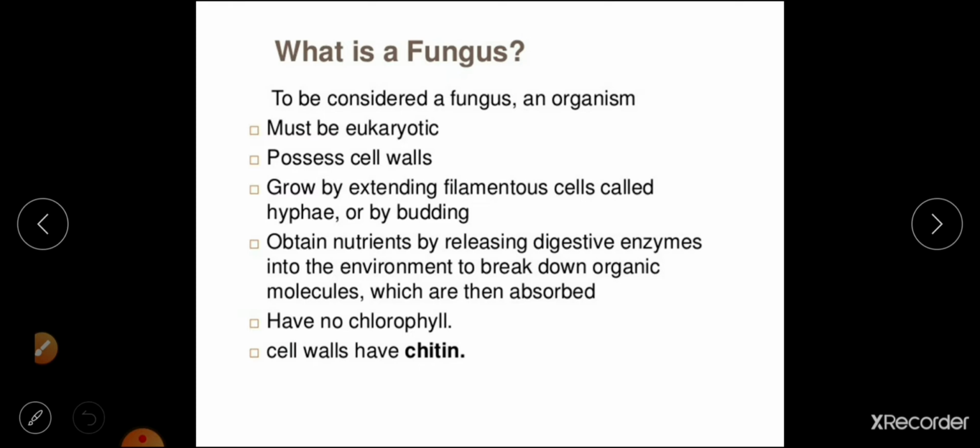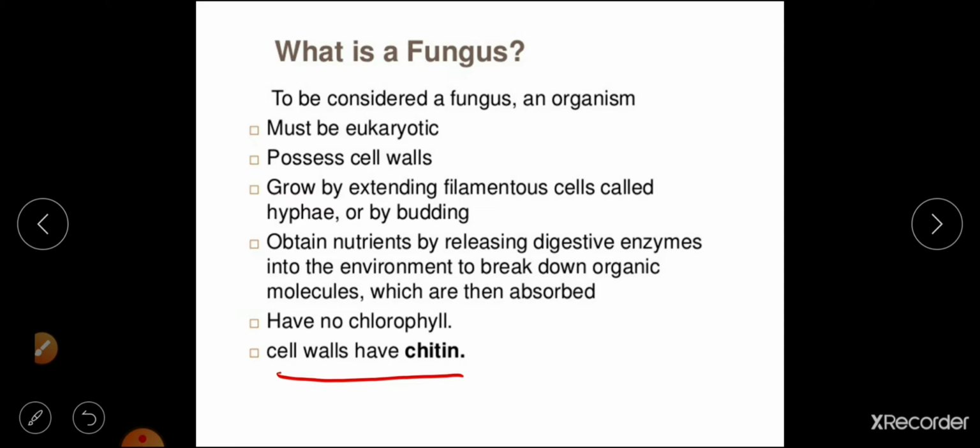So we have talked now about fungi. When we consider fungus as an organism, it must be eukaryotic because it falls under the category of eukaryotes. It possesses a cell wall. Fungi and plantae, if you remember, are the ones categorized with a cell wall because they are organized by a well-developed cell wall. The cell wall of fungus is made up of chitin.